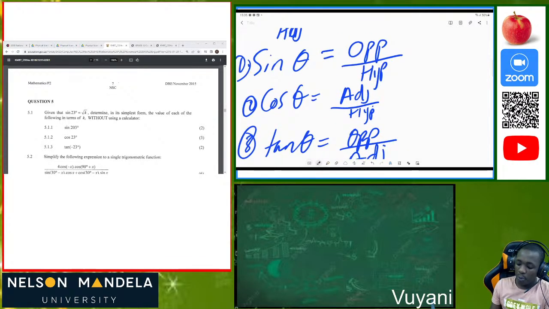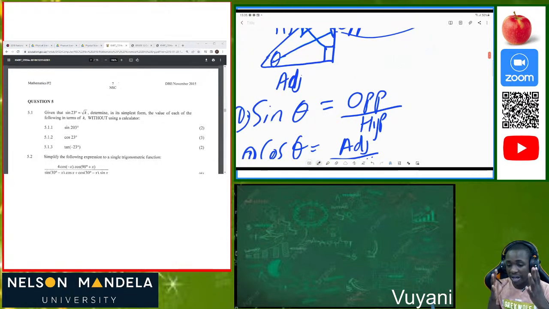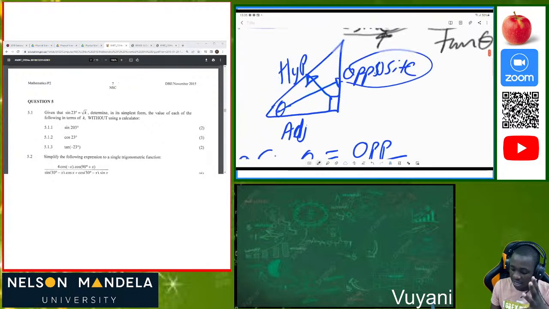So we are saying that according to a right angle triangle, which we were taught in grade 8, grade 9, we have a triangle which consists of the opposite side, the adjacent side, as well as the hypotenuse. And in order for us to calculate sine of theta, we say it's opposite over hypotenuse.